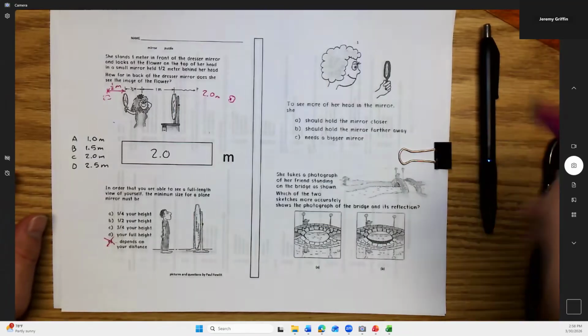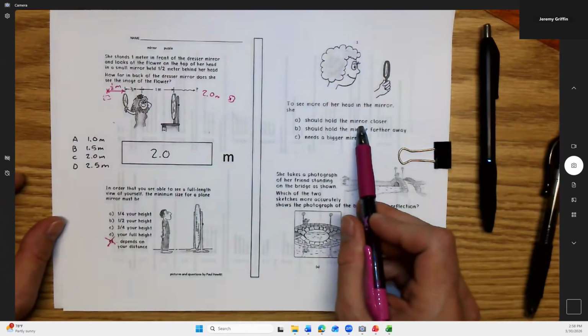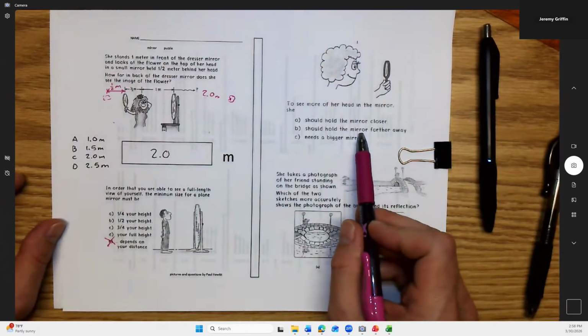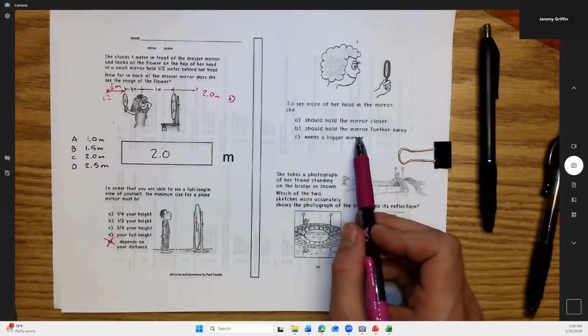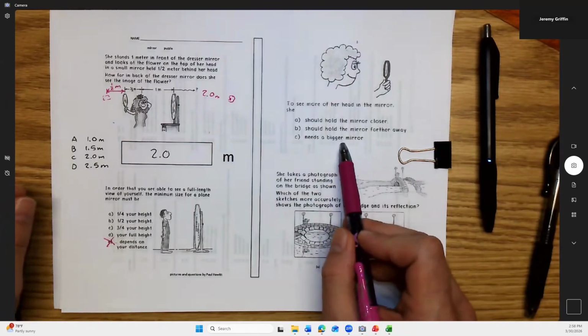Alright, show hands. Who says she should hold the mirror closer? Who says closer? Who says further away? You know what? I'm passing that handheld around. You try it. What do you actually see? It's not A and it's not B. Okay, you just need a bigger mirror.